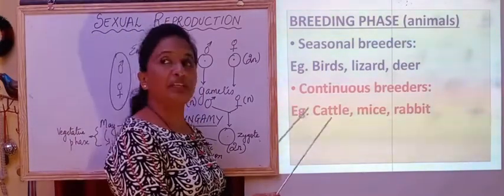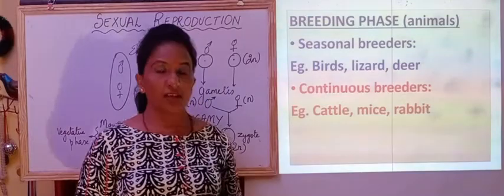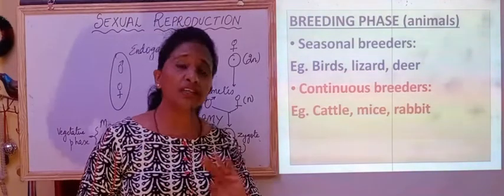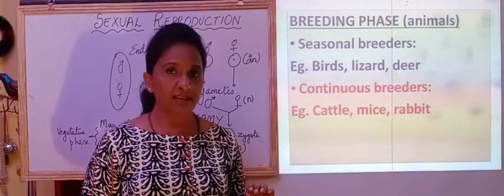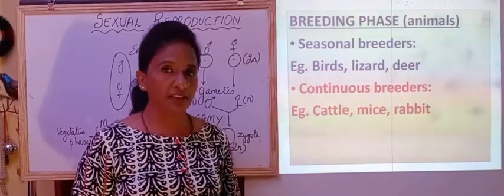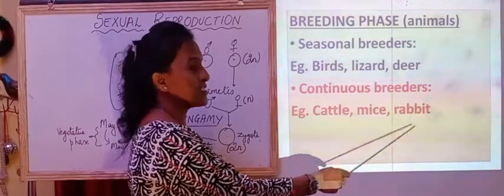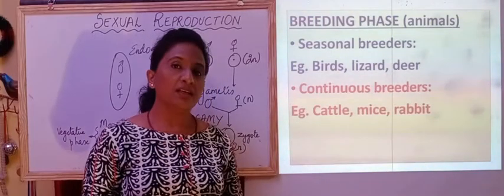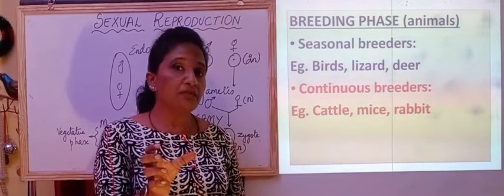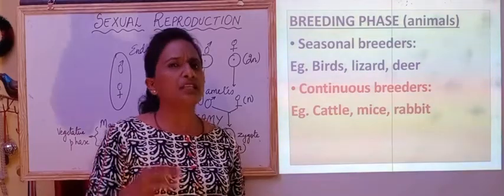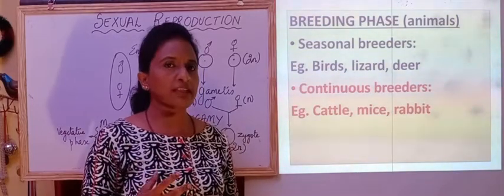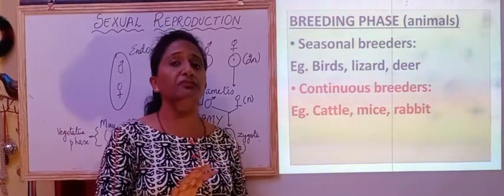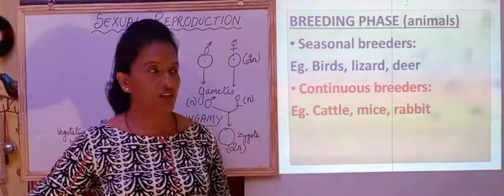The other type of breeders are continuous breeders, wherein throughout their reproductive phase they are reproductively active. For example, cattle, mice, rabbit, these are continuous breeders. So in their reproductive phase, throughout the year they will reproduce. They have the capability. They don't have to wait for a particular season as such.